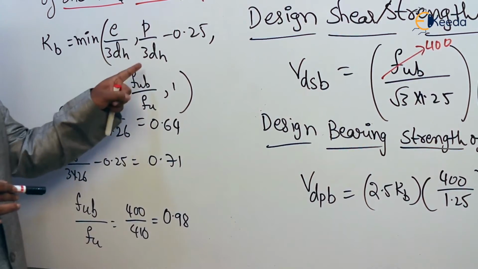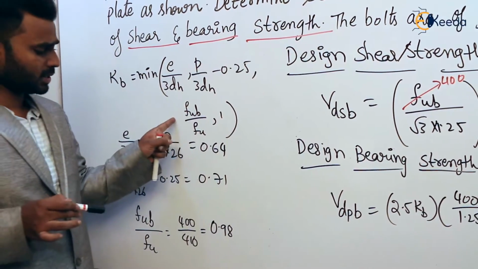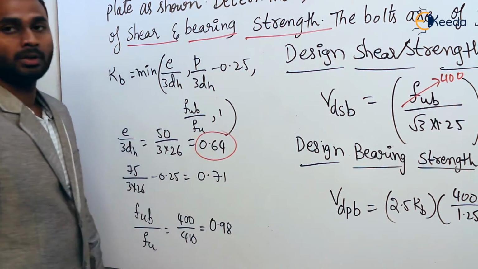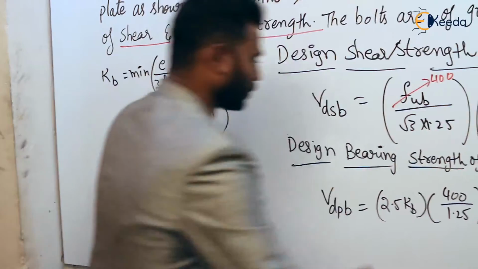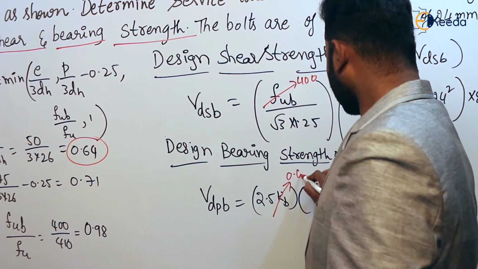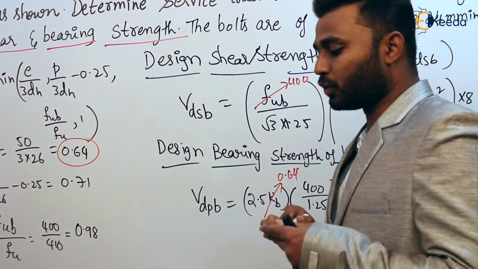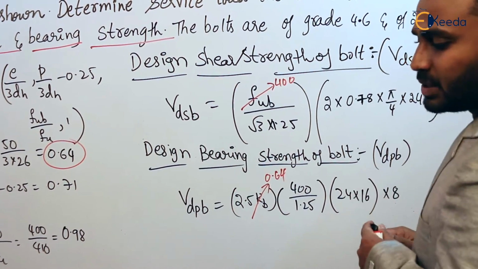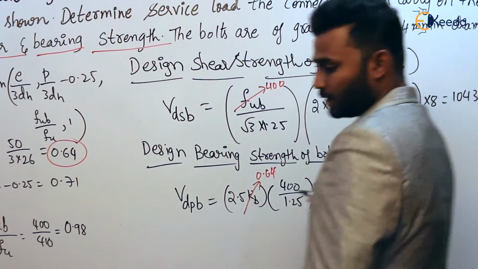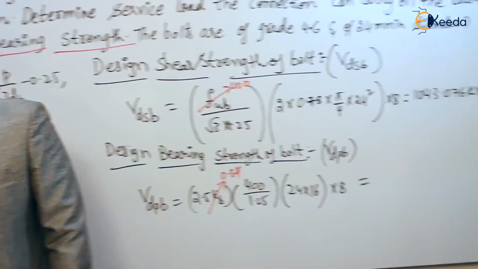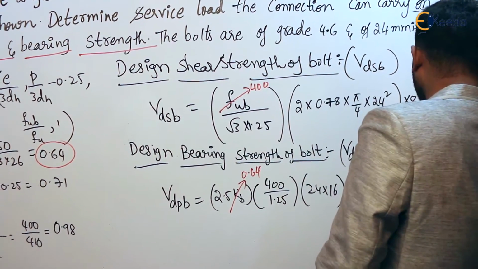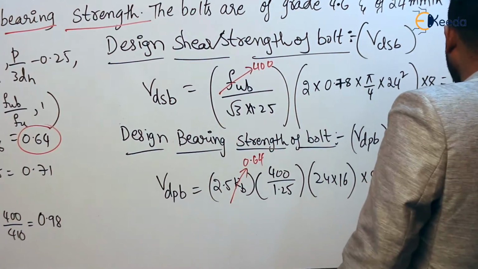So which is minimum? This is 0.64, this is 0.71, this is 0.98 and this is 1. 0.64 is minimum. So in place of kb, write 0.64. Right, 0.64. Upon simplifying, finally we are going to get the value 1575.3 kilonewton.